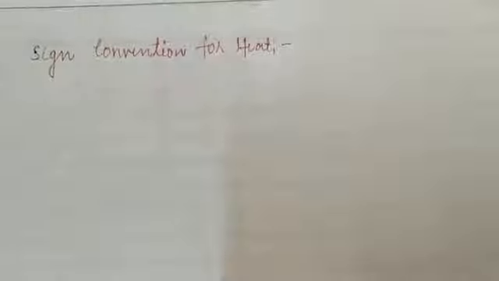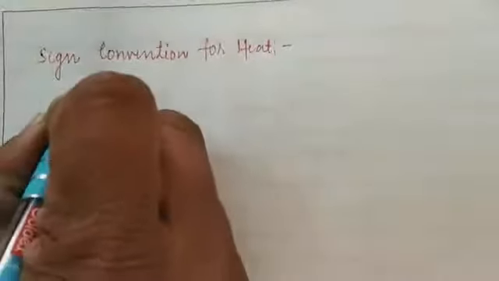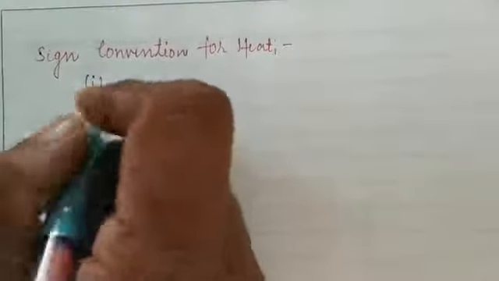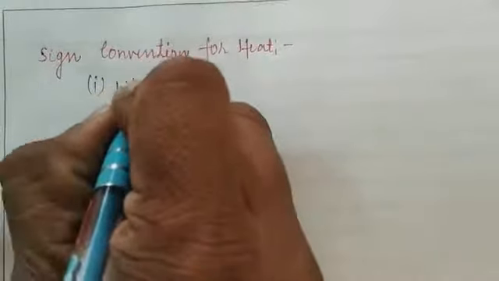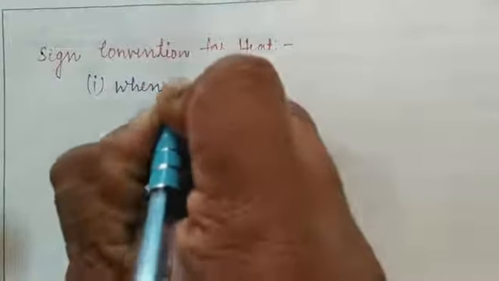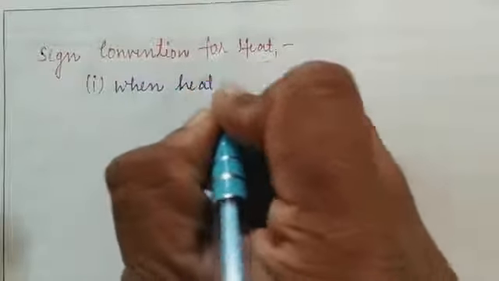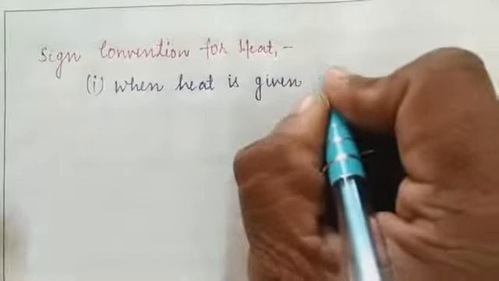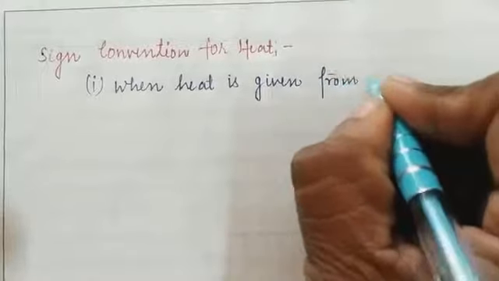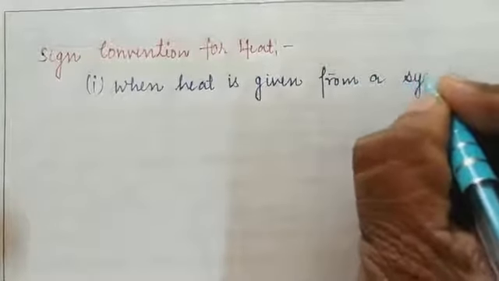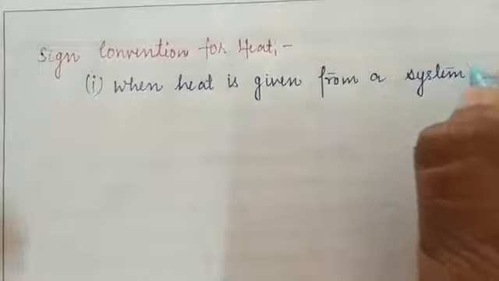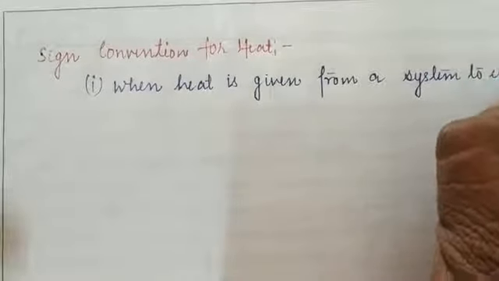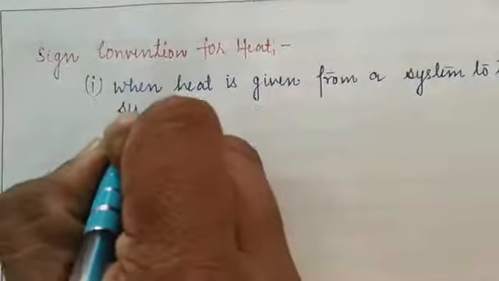So children, now we are going to learn how we can give the sign convention for heat. Okay students, the first condition: when the amount of heat is given from a system to its surrounding.